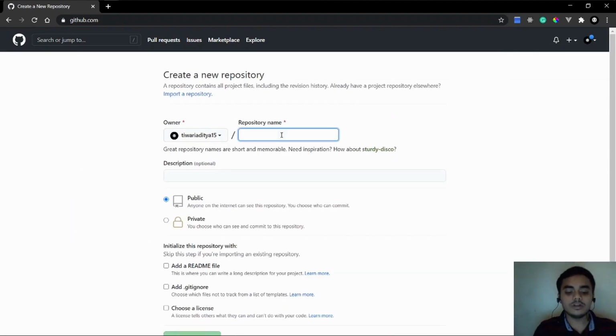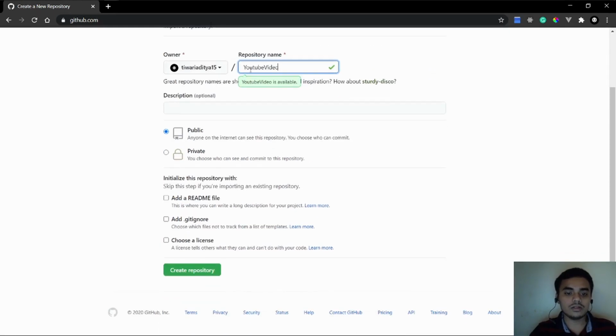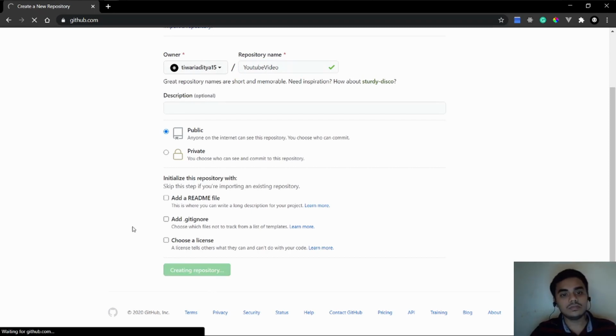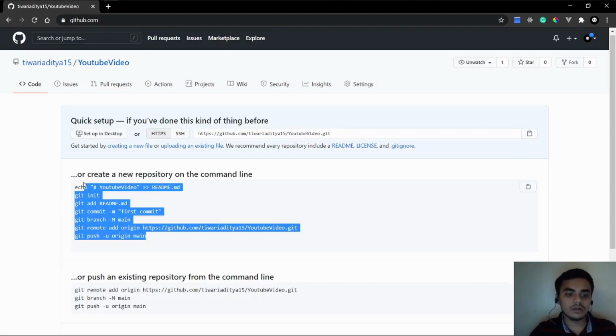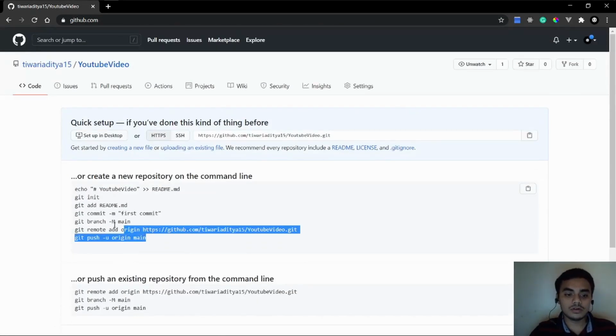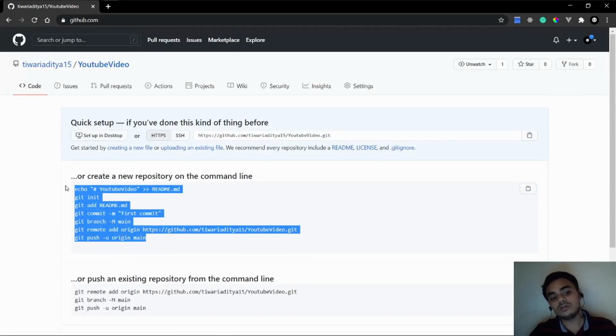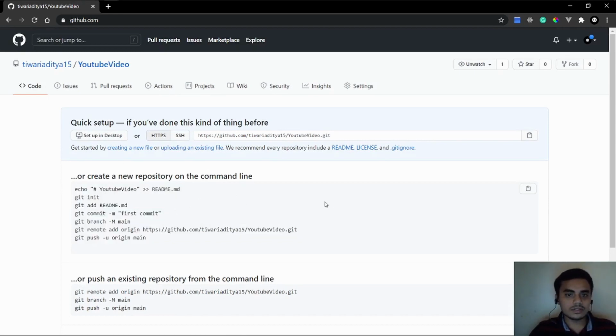I'm going to name it YouTube video, and that's it. If you want to make it private, you can. Boom, you created your first repository on Git, right? Here are some commands that are going to be used when we push our code to GitHub. So yeah, this is how you create a repository.